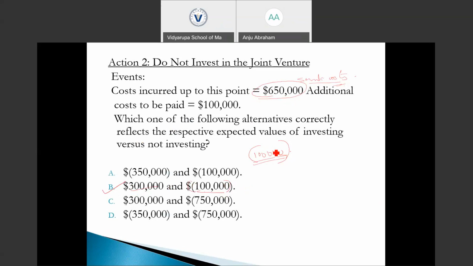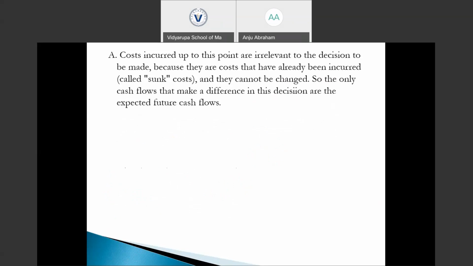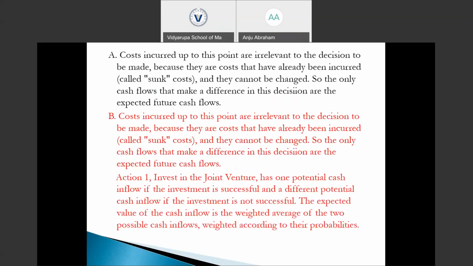Is it clear? Just read out the explanation. Costs incurred up to this point are irrelevant to the decision to be made because they are costs that have already been incurred. Okay. Yes, let's read out the explanation.